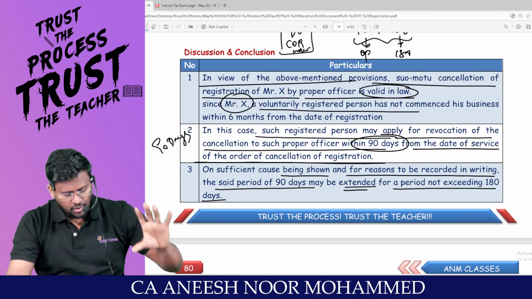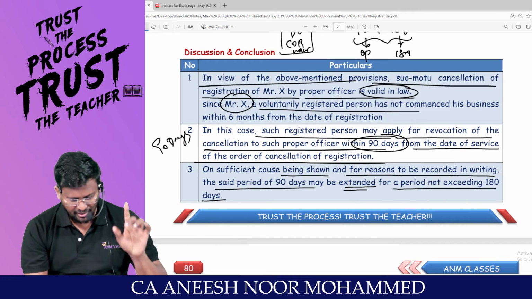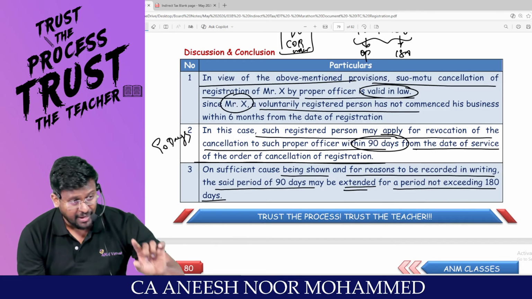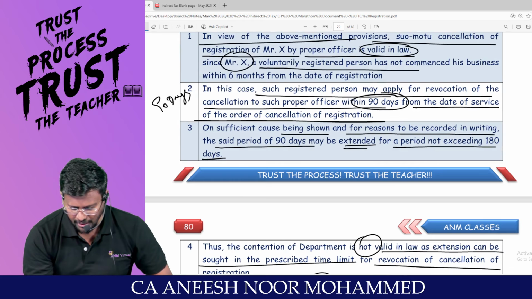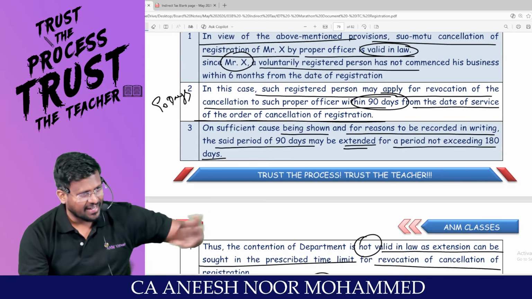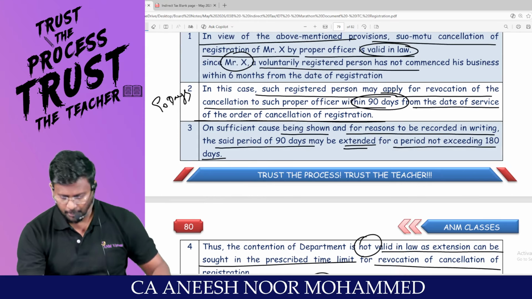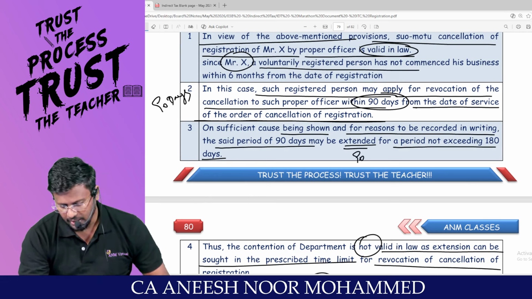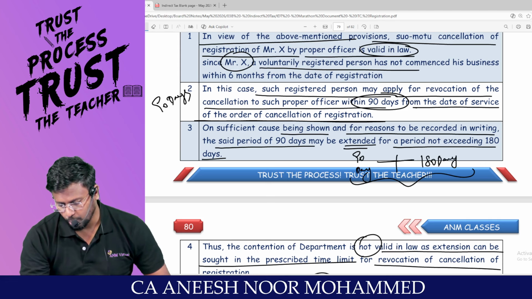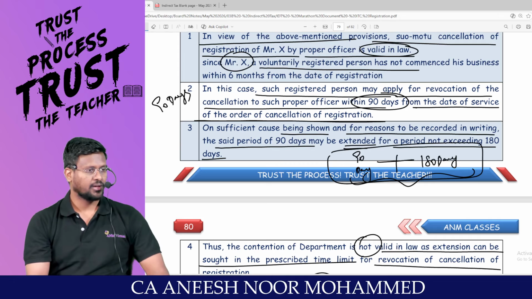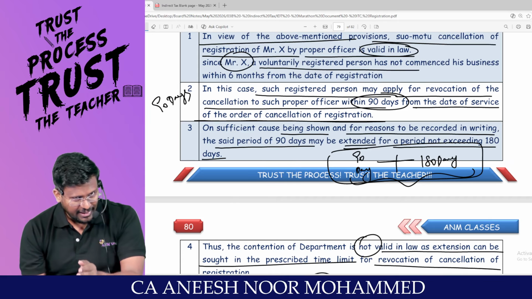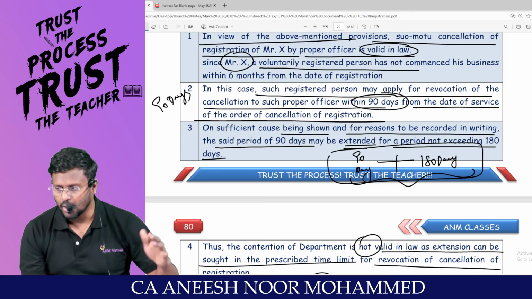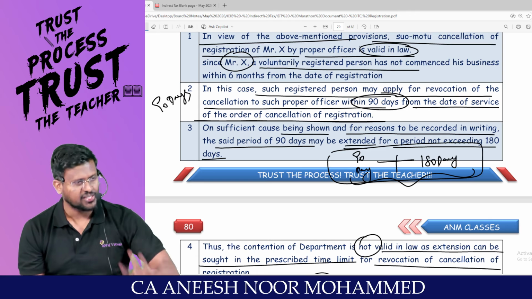Sir, on a sufficient cause being shown, for reasons to be recorded in writing, the said period of 90 days may be extended. That 90 days itself is the normal time limit, correct? It may be extended for a period not exceeding 180 days. So 90 days is the original period, and if they give an extension, it should not exceed 180 days put together. That means including the 90 days, it should not exceed 180 days.